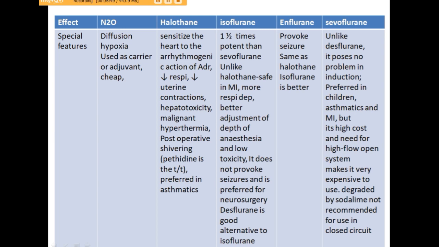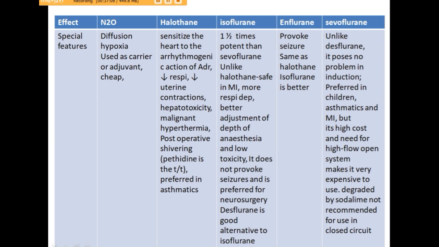Enflurane can provoke seizures, so it should not be used in patients undergoing neurosurgery. Sevoflurane, unlike desflurane, poses no problem in induction, and it is the preferred anesthetic agent for induction in children, asthmatics, as well as in myocardial infarction.